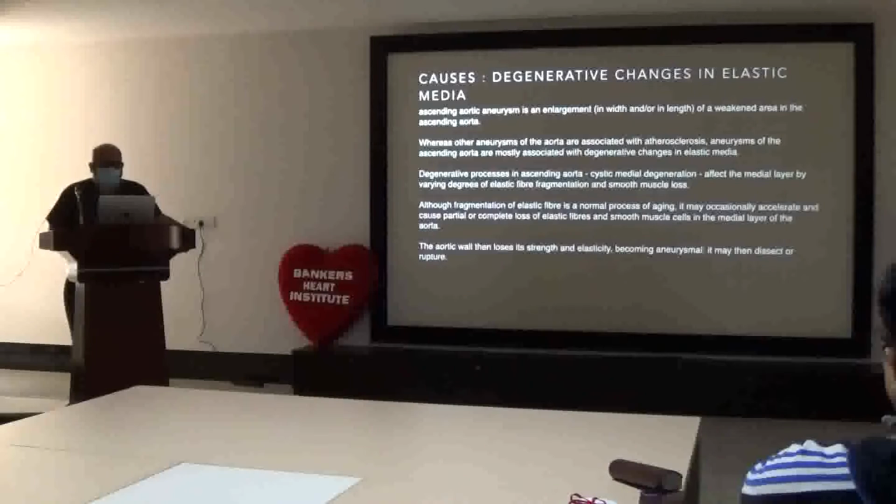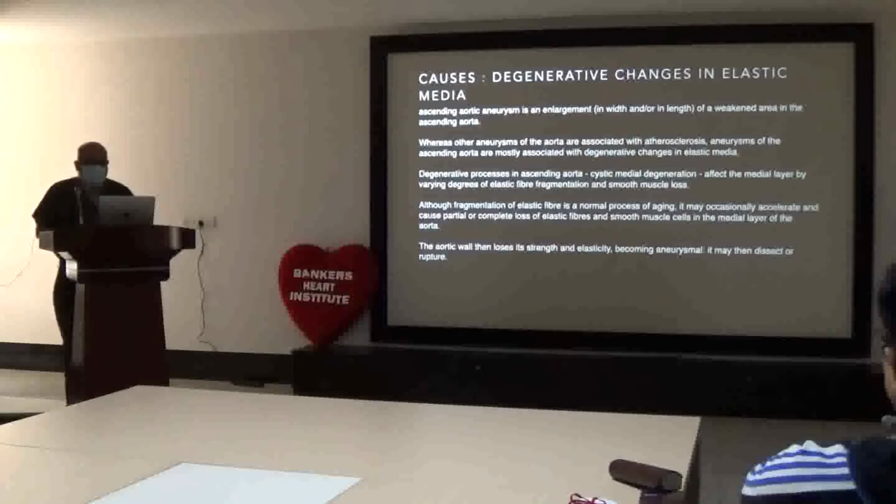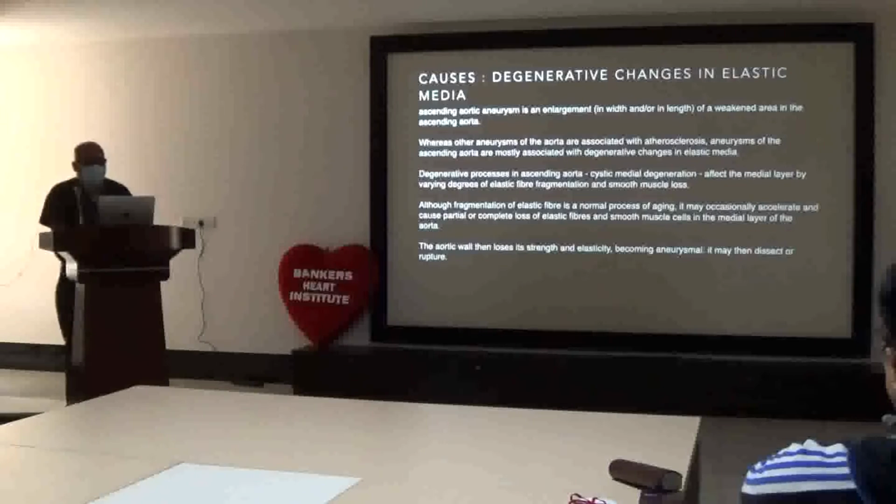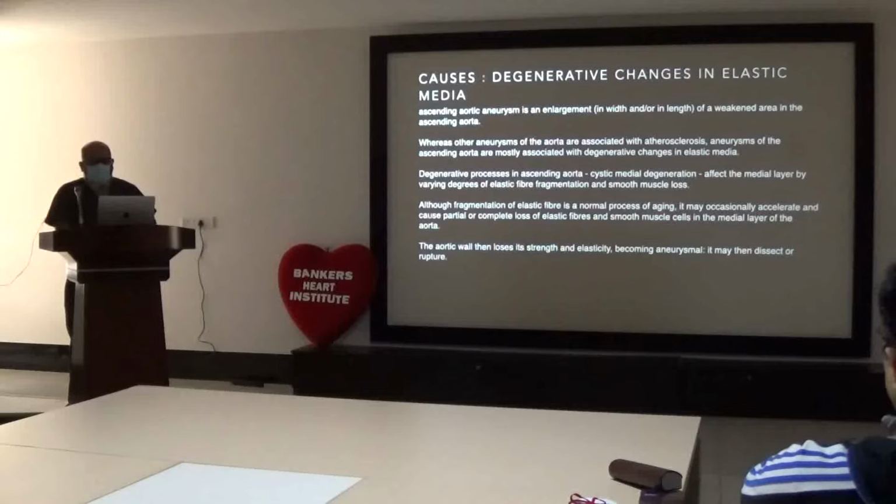The degenerative process in the ascending aorta starts with cystic medial degeneration, which affects the medial layer with various degrees of elastic fiber fragmentation and smooth muscle loss. Although fragmentation of the elastic fiber is a normal process of aging, it may occasionally accelerate and cause partial or complete loss of elastic fiber and smooth muscle cells in the medial layer of the aorta. The aortic wall then loses its strength and elasticity and becomes an aneurysm.